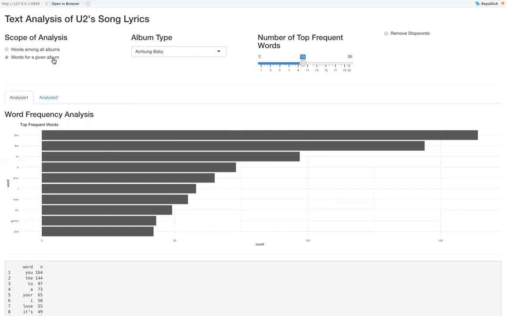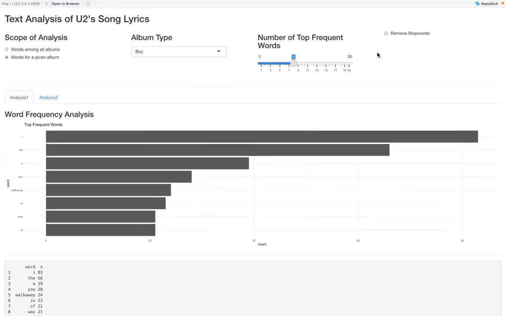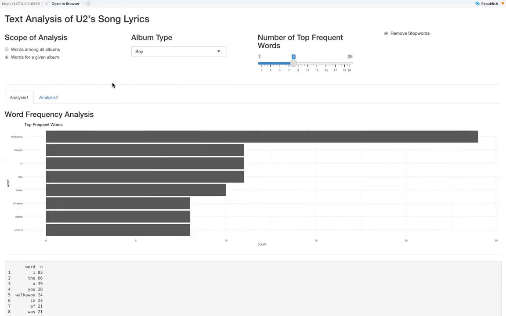So basically, we can start by keeping the words for a given album and changing the album type to something like Boy. And you can see that the graph changes accordingly. And let's say we want to change the number of frequent words to something smaller like 8, and we want to remove the stop words. So from this, we can see that the top 3 frequent words are walk away, twilight, and lie, and their